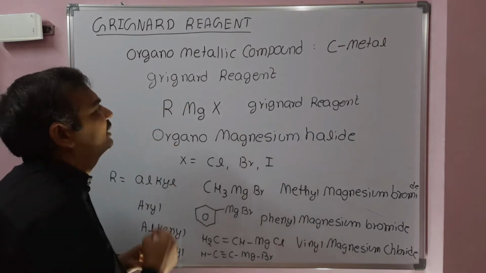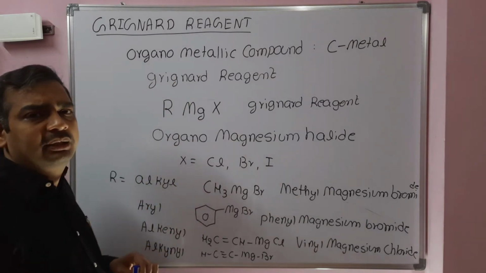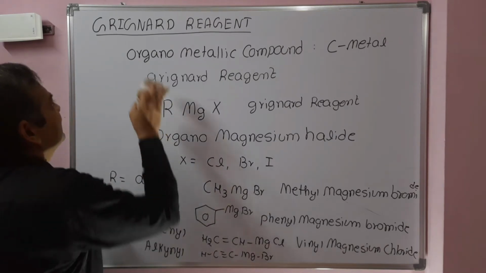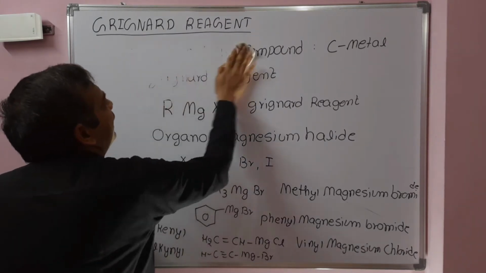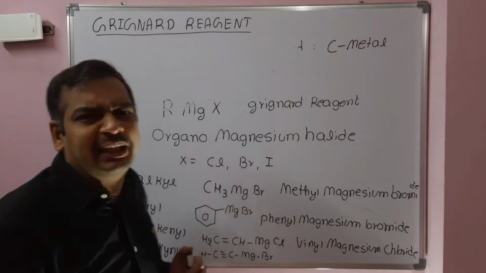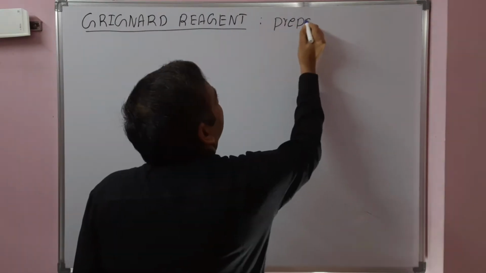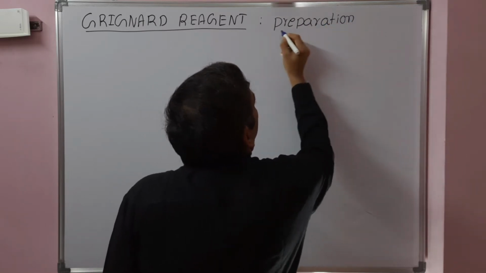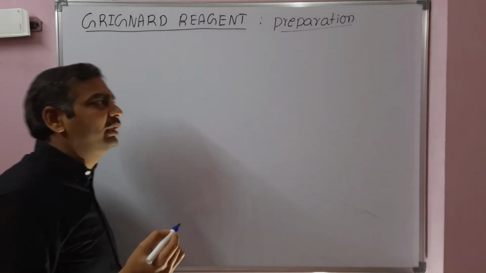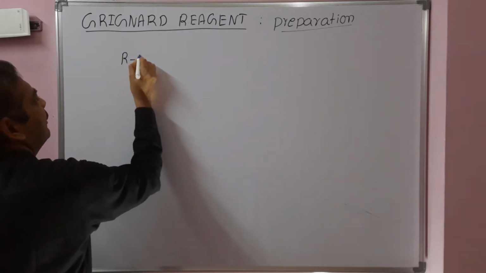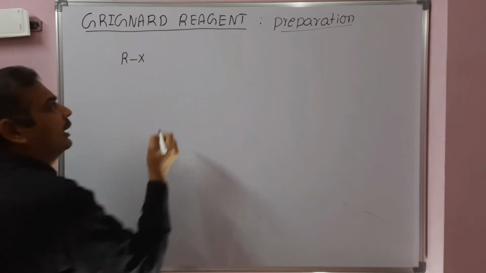It is a classification of organometallic compounds. So, clear? Next we will see the synthesis of the Grignard reagent and the mechanism involved in its preparation. Grignard reagents can be prepared from alkyl halides.